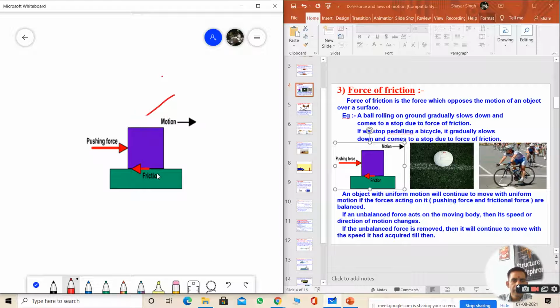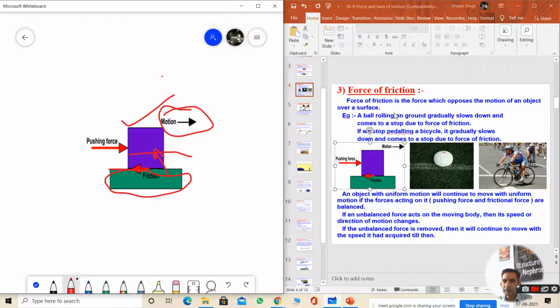Friction is put by this floor. What we have done? We have thrown the ball on the floor, that is our pushing force, and due to it, it is in motion. But the friction force exerted upon this ball is lessening the speed or velocity of this ball, and after some time it will stop.